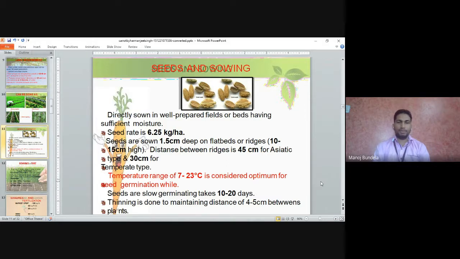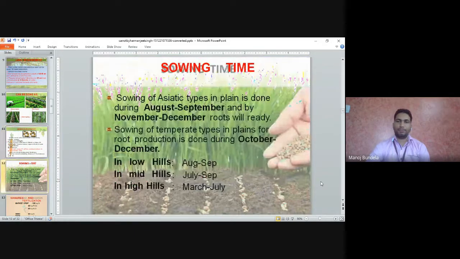A temperature range of 7 to 23 is considered optimum for seed germination, while the seeds are slow to germinate, taking 10 to 20 days. Thinning is done to maintain a distance of 4 to 5 centimeters between the plants. So we have to maintain the spacing of 4 to 5 centimeters between plants, and we will go for thinning.